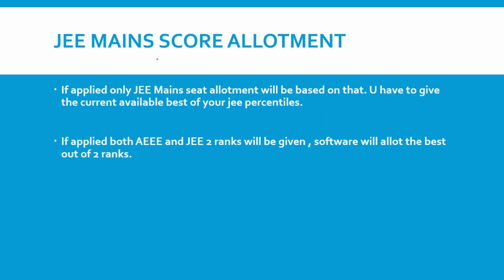Now when it comes to JEE Main score allotment, if you have applied using only the JEE Main score, seat allotment will be based on your JEE rank, and you have to give the currently available scores based on your percentiles. For example, February and March are done, and these percentiles are also out, and 28th is the last date for application for phase 4. Maybe before that only you need to upload.